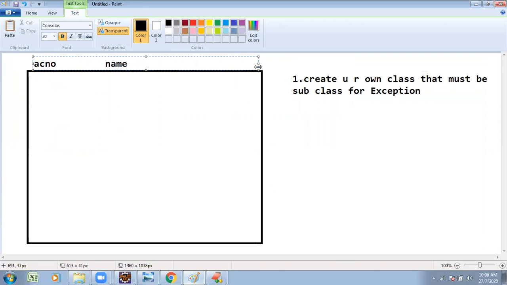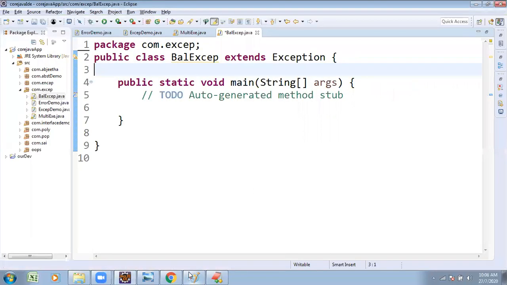Whatever you want, you can take. Several fields you can take. I want to read this information, that part of logic I am writing. So for n number of customers, I want an array of account numbers, an array of names, and an array of balances.